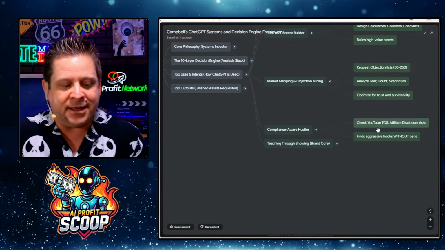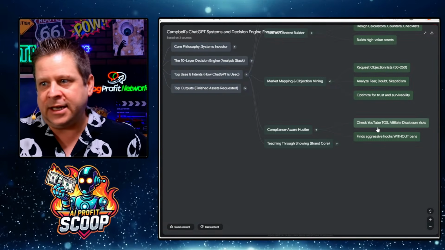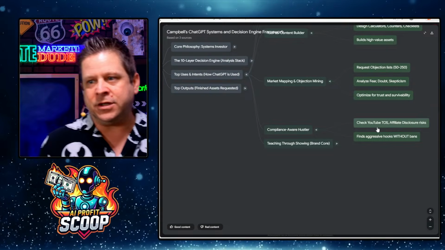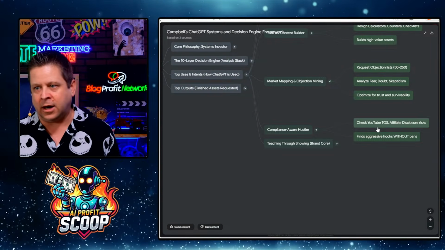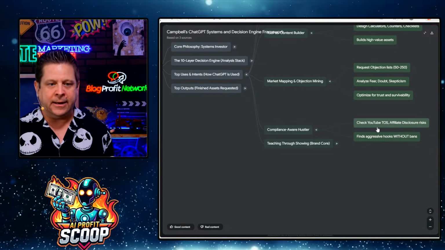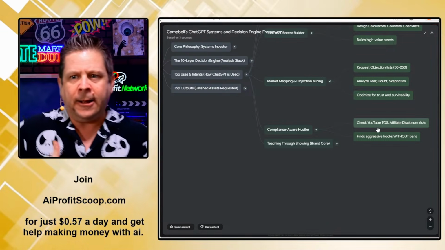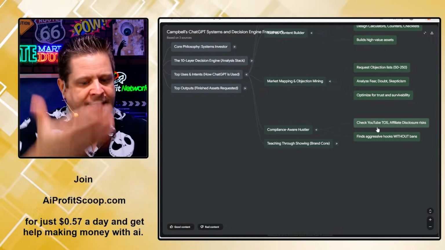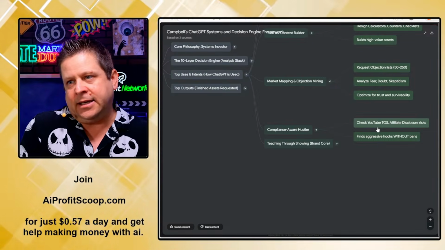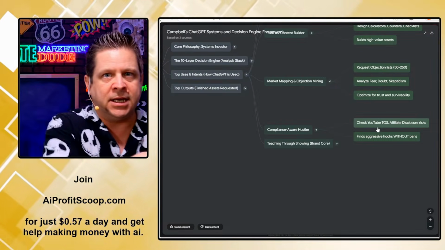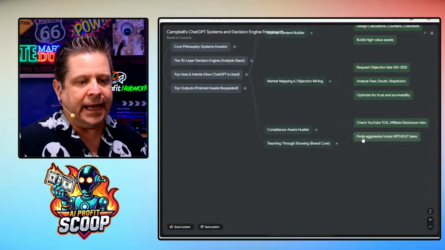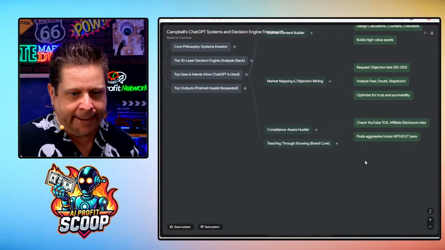And the fun part about it is all these other people are doing this in an unethical way. All I have to do is be the voice of reason and tell them the honest way to do it. Boom, jackpot. We're going to find aggressive hooks without having issues. How do I make something good that's going to piggyback on the idea that, hey, these go viral, this works, this is something people are interested in, and make it work in a different way?